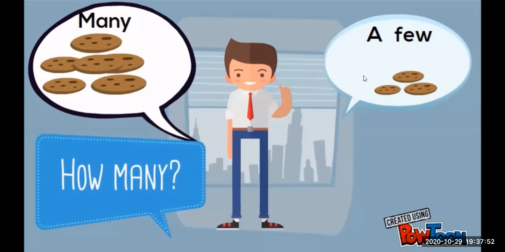For example, I bought a few oranges. Entonces yo compré un poco o pocas naranjas.